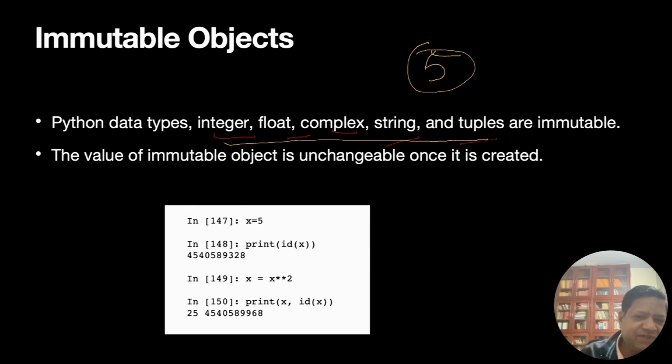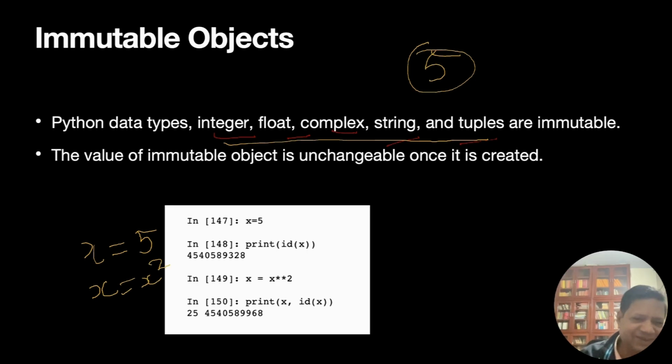Okay, and this is the object 5. But when I say x equal to x star star 2, meaning square it, what has happened to its id? So x has become 25, and its id is different. You see, it's like 4540 and so on, which is different from this. You see, this would not happen in C. In C, this variable x would have been 5, and if I say x squared,